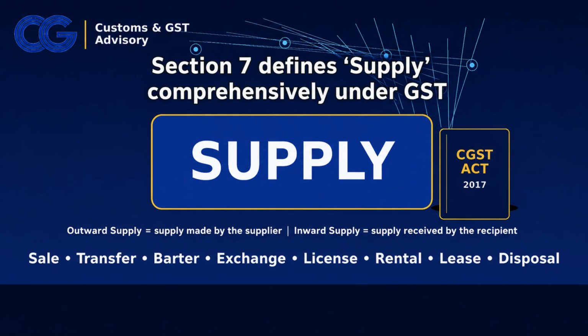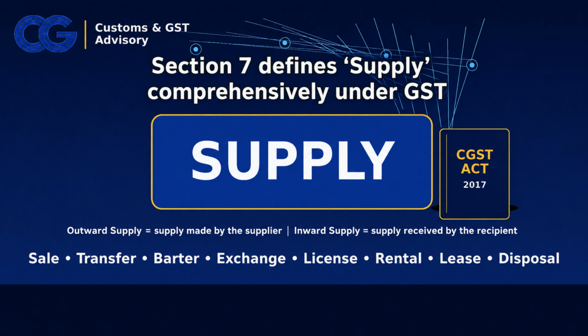Now, Section 7 gives us the comprehensive legal meaning of supply under CGST, IGST, SGST, or UTGST. When goods or services move from one person to another, the law first examines whether that activity falls within the scope of supply. For example, where goods are sold for a price in the course of business, it is supply. Where services are provided for consideration in business, it is supply. Where goods are leased, licensed, rented, transferred, or exchanged, those activities may also fall within the scope of supply depending on the facts. So, the word supply is the foundation.